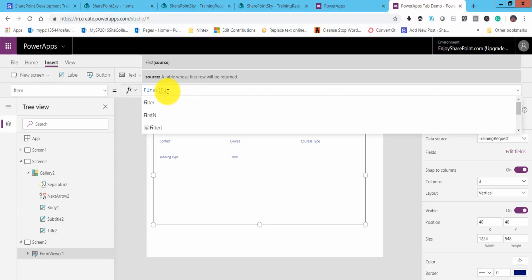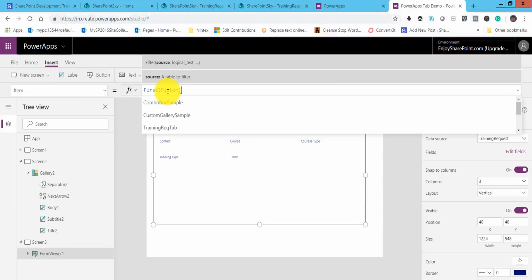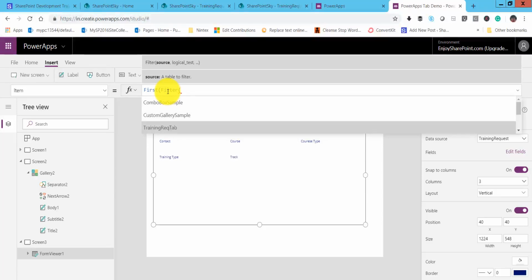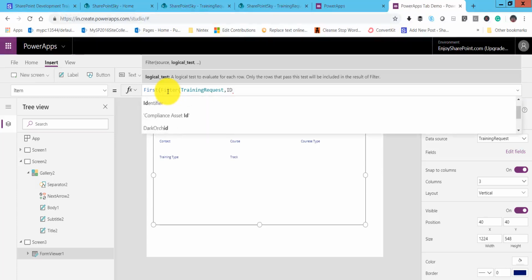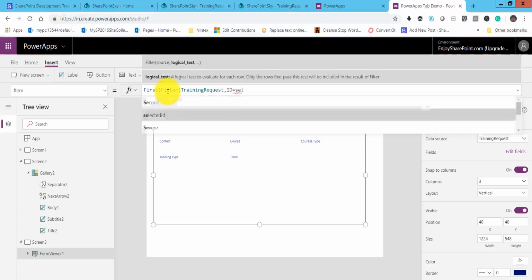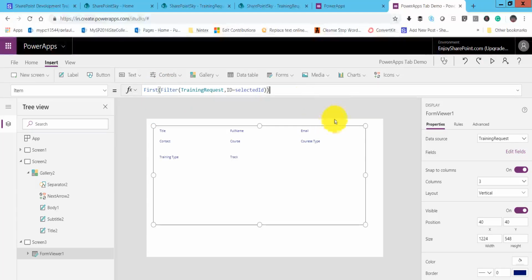So you can see here, filter, and which record we will filter from where, from our data source, which is our training request data source, and based on id equal to our selected id, whatever id we took, we can pass it here so that it will filter just one record. We will also close the last bracket, so every bracket is closed now. So now our form, everything is done.